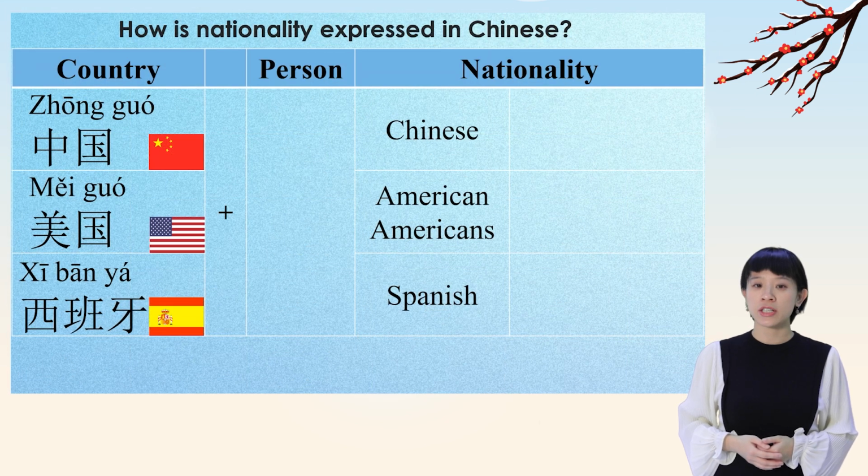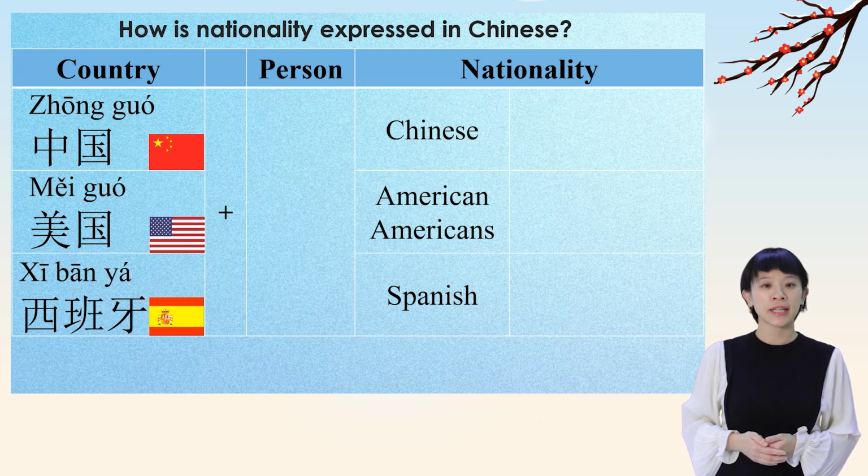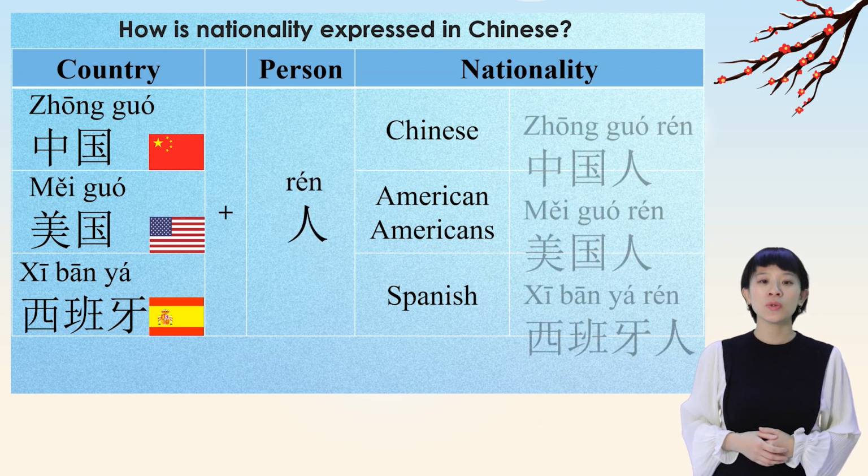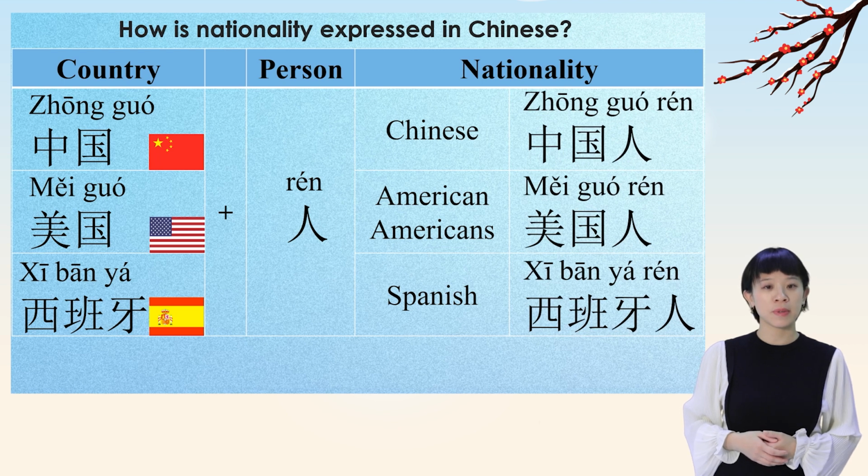Let's start with nationalities. After studying the new words, we already know how to say three countries. 中国 for China, 美国 for the United States, and 西班牙 for Spain. To express nationality, we just need to add the word person, which in Chinese is 人, as a suffix. This way, we say 中国人 to refer to Chinese people, 美国人 for American people, and 西班牙人 for Spanish people.